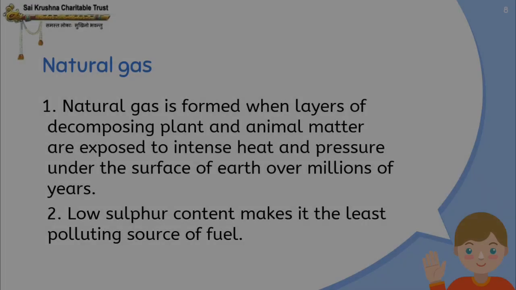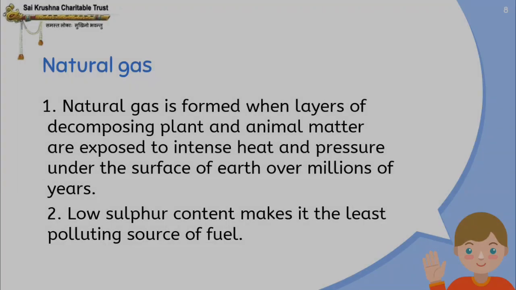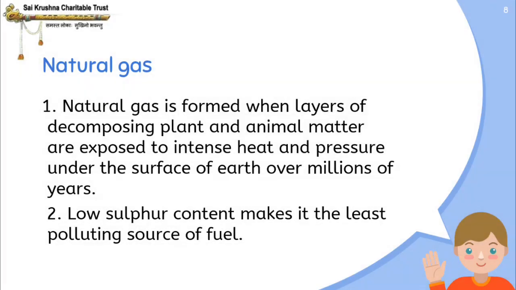And last but not the least, we'll be studying about natural gas. So what do you mean by natural gas? Natural gas is formed when layers of decomposing plant and animal matter are exposed to intense heat and pressure under the surface of earth over millions of years. So just like the fossil fuels, natural gas is also formed. It takes millions of years to form natural gas. And on what condition? When they are exposed to intense heat and pressure, natural gas is formed.